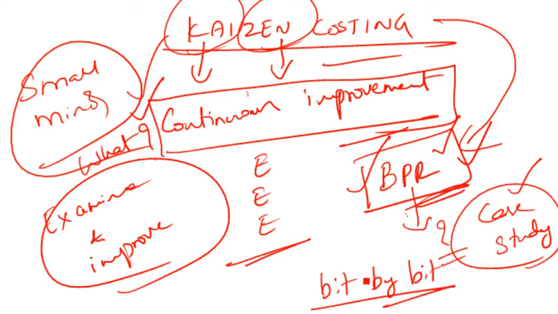Are you able to get me? Even if there is a 0.001% increase in efficiency or a 0.001% decrease in wastage, I'm very happy with that, and that would come under Kaizen costing. So it's small changes, minor changes, bit by bit changes, and that keeps on happening again and again, continuously over a period of time, which will result in huge savings. We'll try to understand that, but that's how the concept works.